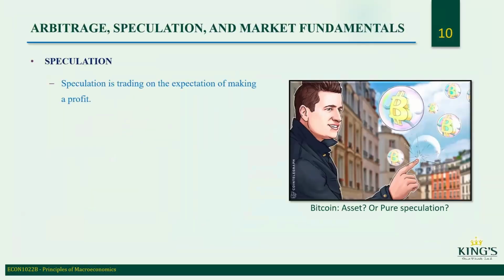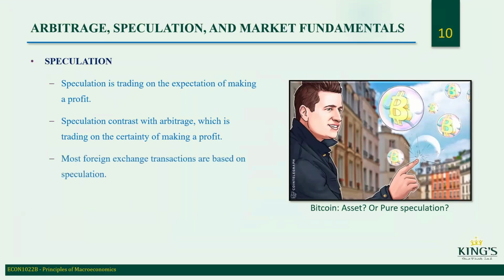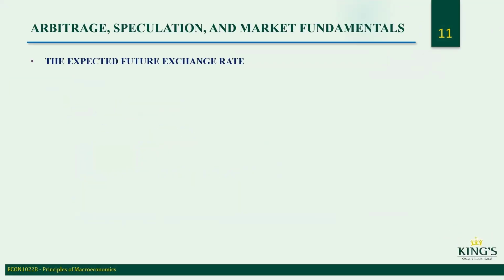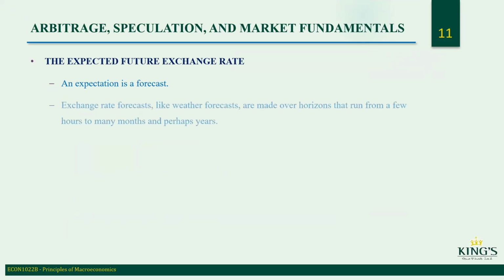Speculation. Speculation is trading on the expectation of making a profit. Speculation contrasts with arbitrage, which is trading on the certainty of making a profit. Most foreign exchange transactions are based on speculation. The expected future exchange rate influences both supply and demand, so it influences the current equilibrium exchange rate. The expected future exchange rate, and expectation, is the forecast.